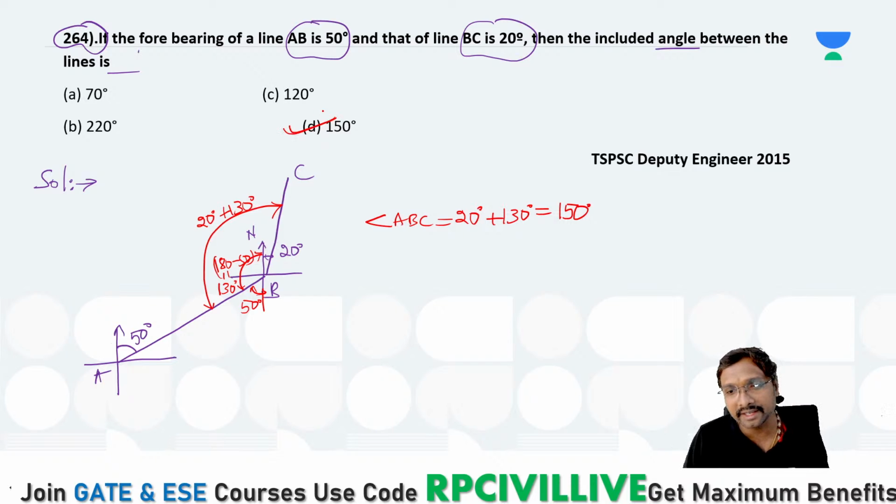Option D is correct. Is that clear, Karan? Where you have made the mistake, did you identify it? That is this 20 plus this 130. Karan, just observe carefully and solve.